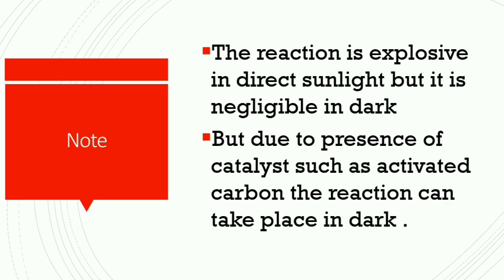The reaction is explosive in direct sunlight, and negligible or not possible in the dark. But in the dark we can perform it in the presence of activated carbon. Still, it is preferred to perform it in diffused sunlight.